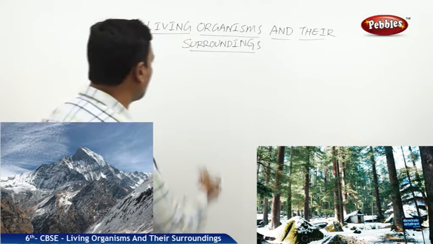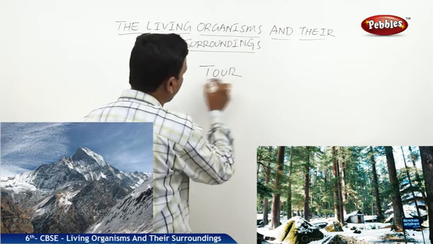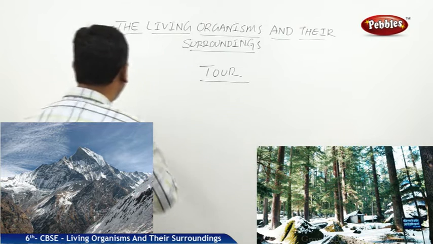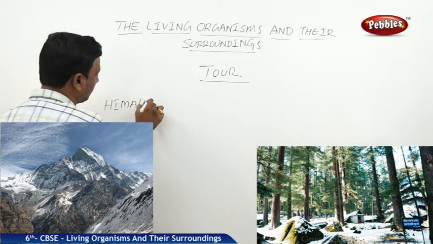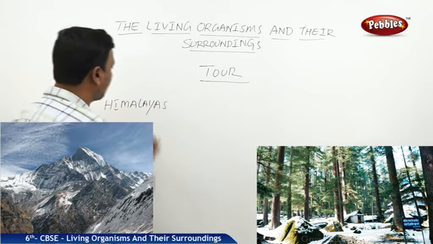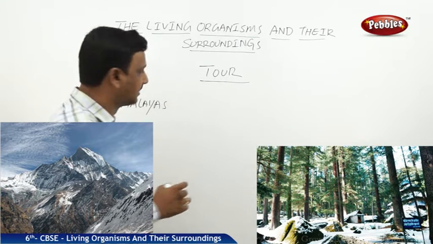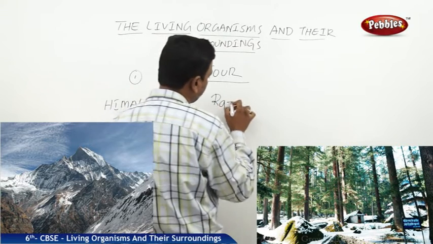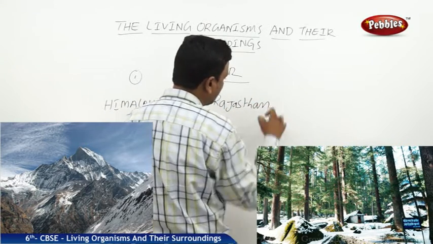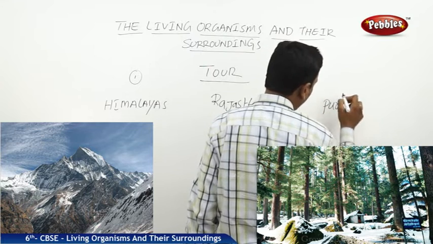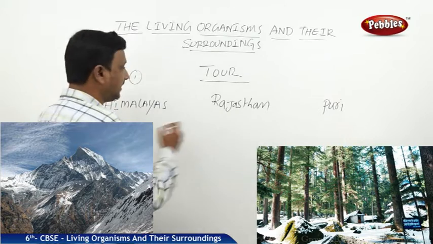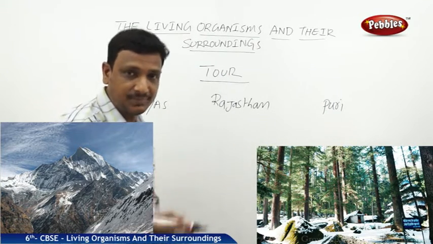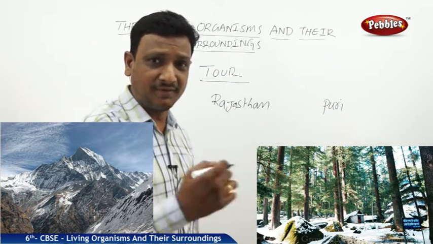So, if you wanted to see that practically, suppose you have planned a tour to some places. What are the places? You have chosen a place near the Himalayas. That is the first tourist spot you have selected. Later you wanted to go to Rajasthan, a desert. Then you wanted to go to Puri, a coastal area, Puri beach. So here we have three places. You have planned a tour to three places to see how life is around there.